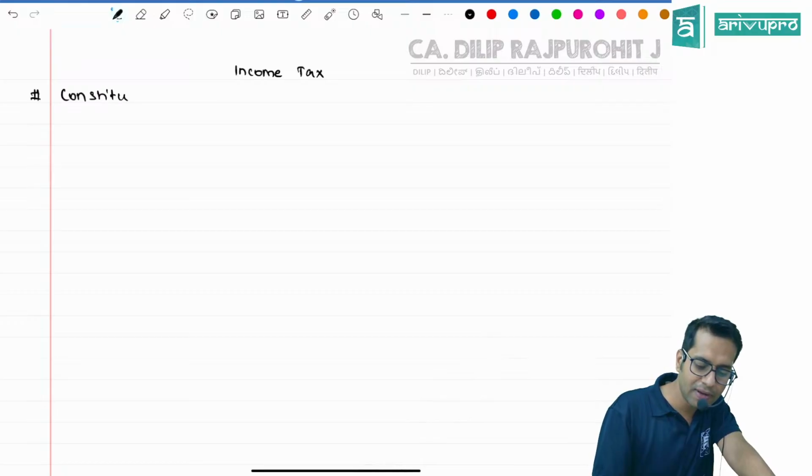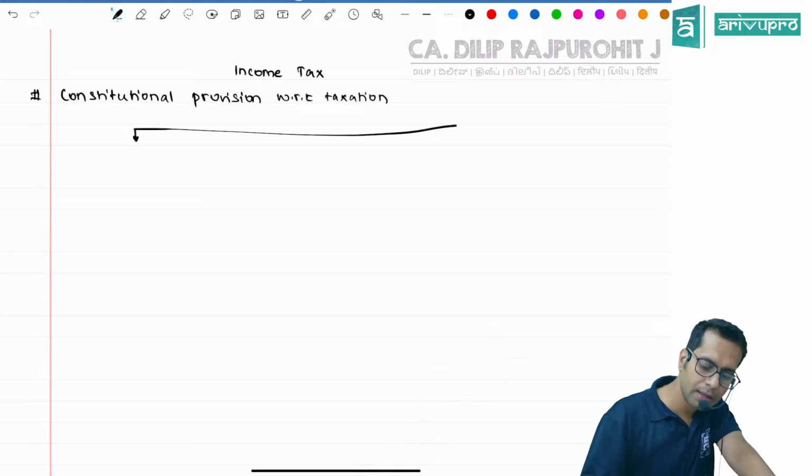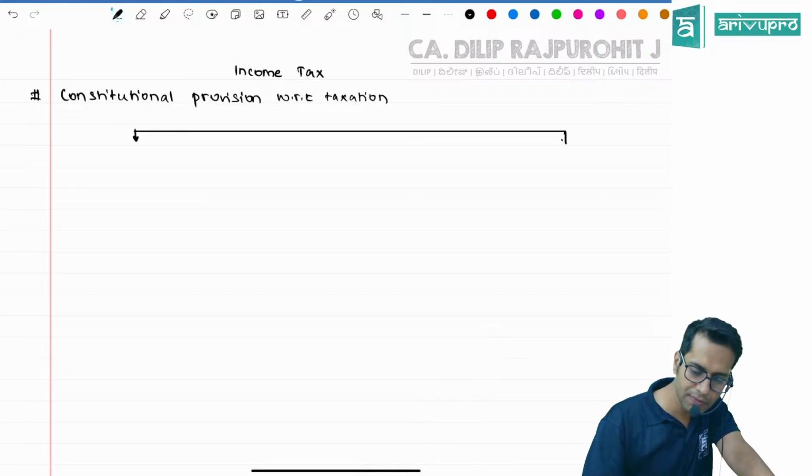So just like that, we have our Constitution of India. We will see some constitutional provisions with respect to taxation. What is our Constitution of India talking about? Constitutional provisions with respect to taxation. In our Constitution, we have 3 important articles which are talking about tax.